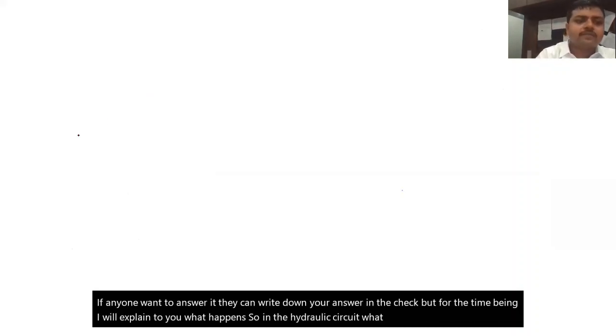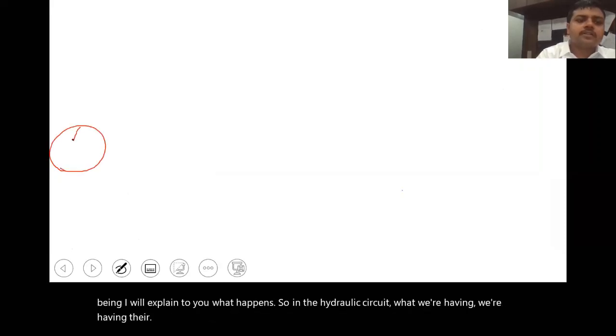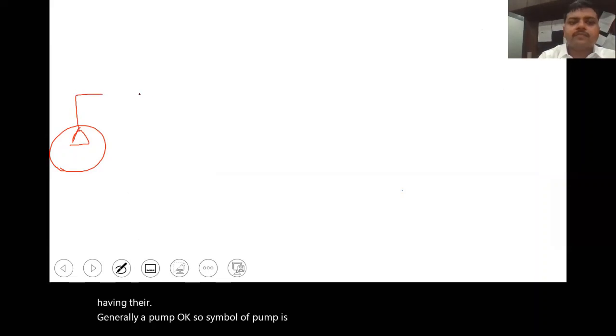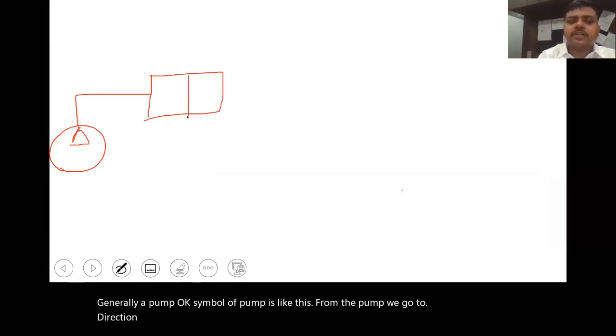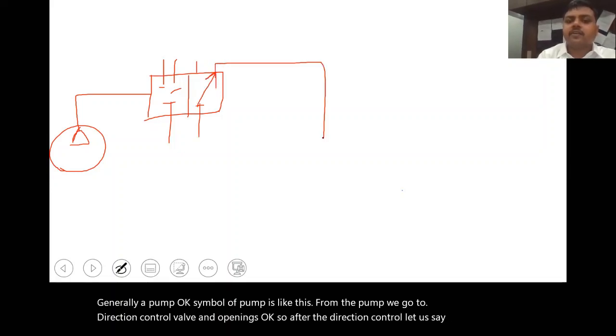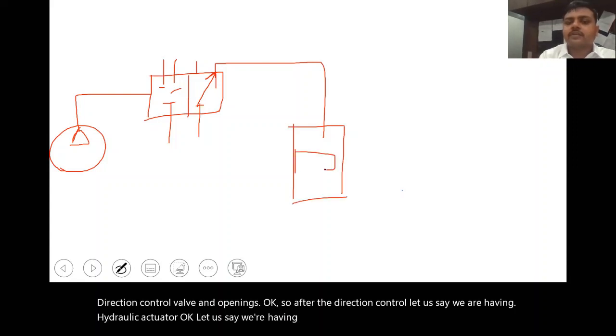We have generally a pump. The symbol of the pump is like this. From the pump, we go to a direction control valve. The direction control valve has various ports and openings. After the direction control valve, let us say we have a hydraulic actuator, a cylinder over here, and it moves or extracts.